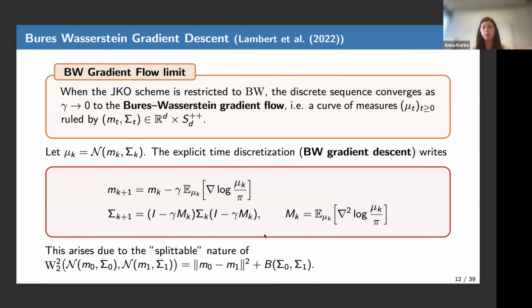And why does it work well in the Bures-Wasserstein case? It's because when we wrote the JKO scheme, which was basically this discrete time scheme where we were minimizing the KL plus some square penalization with respect to the previous iterate, we used the Wasserstein distance, and the Wasserstein distance between Gaussians splits well between the contributions of the means and the contribution of the variances. And this is why when you write the first order condition of the JKO scheme and you go to the limit, you have nice decoupled equations between the mean and the variance. Any questions here?